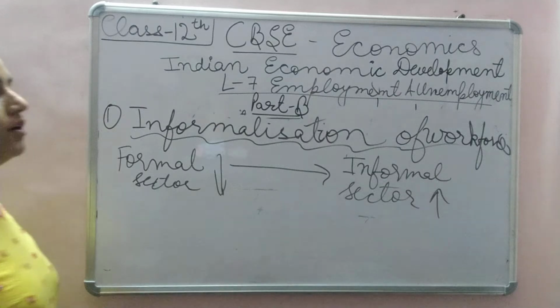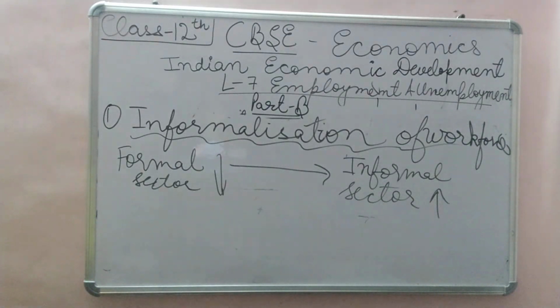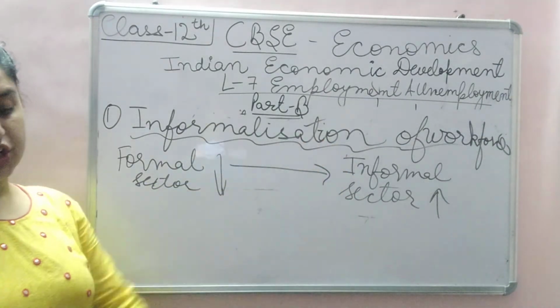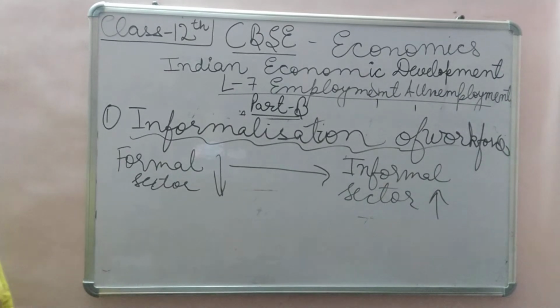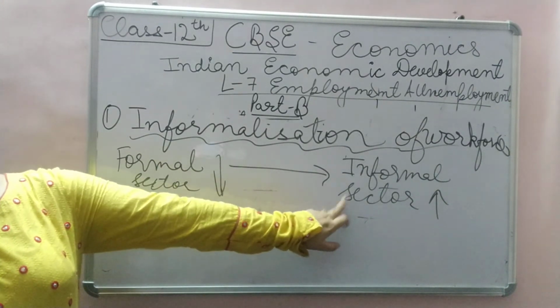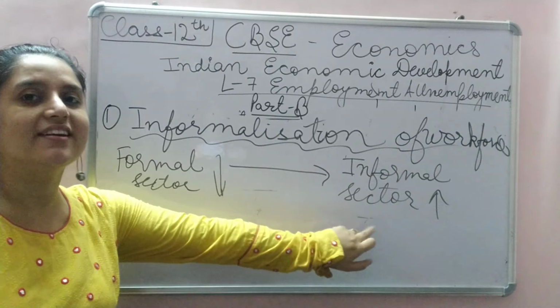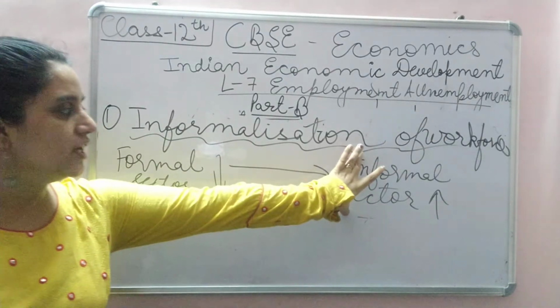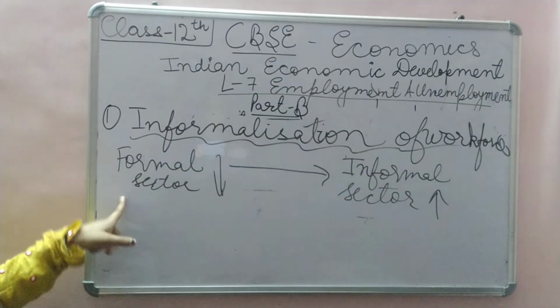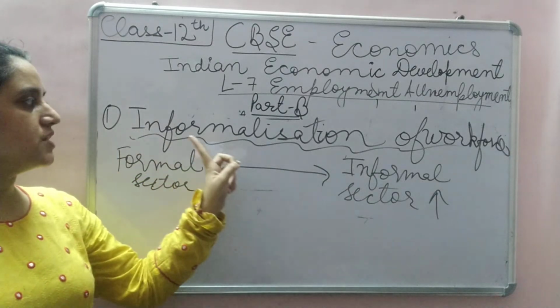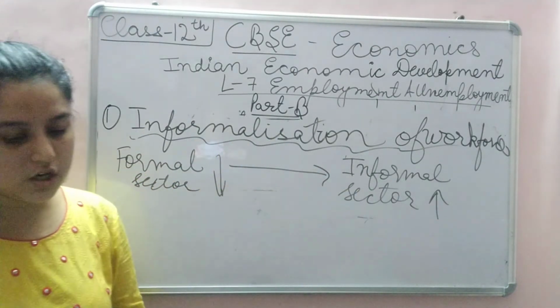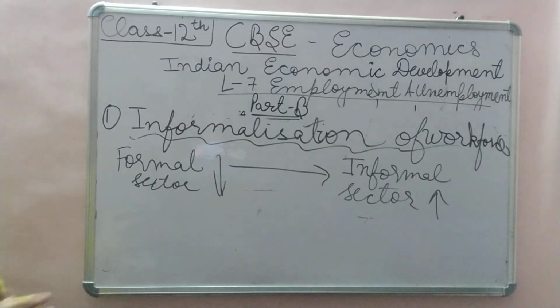What is seen in the past few years is that the informal sector, where the number of people working is less than 10, is increasing. When this sector increases and the formal sector decreases, that scenario is informalization of the workforce.